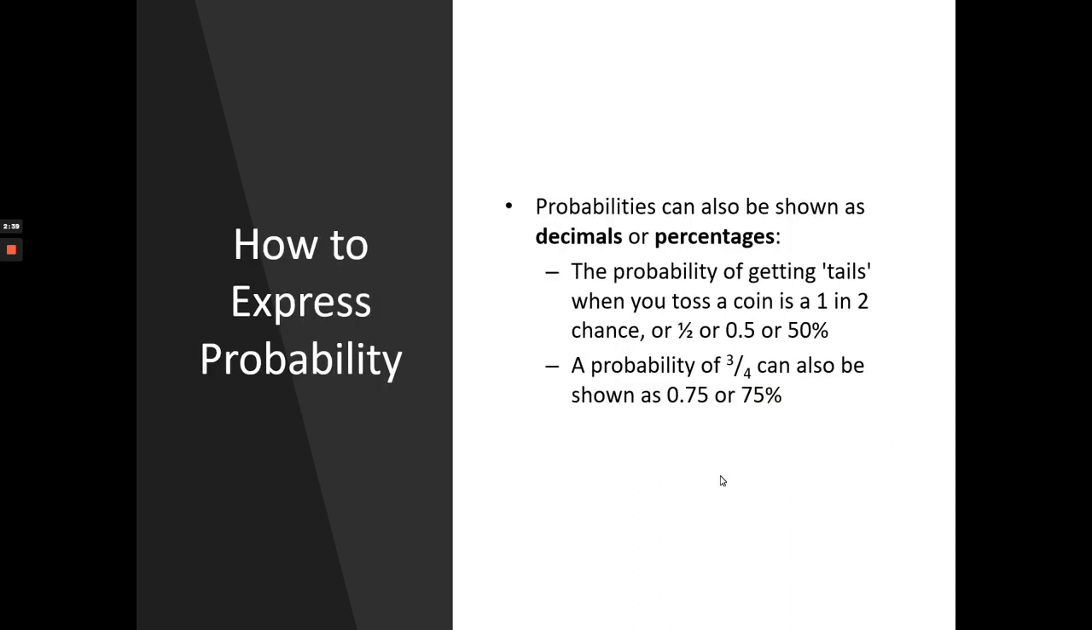Probabilities can also be shown as decimals or percentages. The probability of getting tails when you toss a coin is 1 in 2 chances, as I told you in the previous question, which is half. You can also write it as a decimal, which is 0.5 or 50%. You must know how to convert a fraction into a decimal or percentage. If you want to learn more about it, you can see the link in the description and you will know how to convert them. A probability of 3/4 can also be written as 0.75 or 75%.